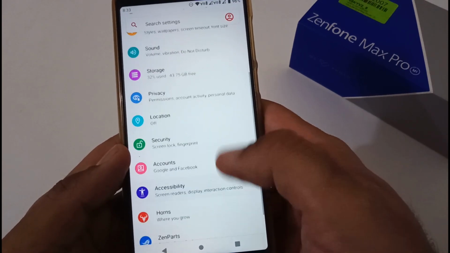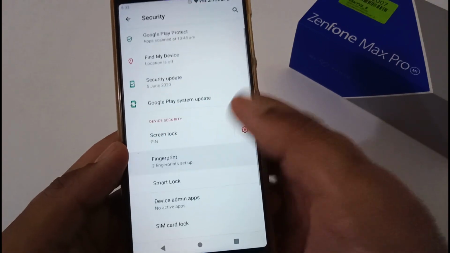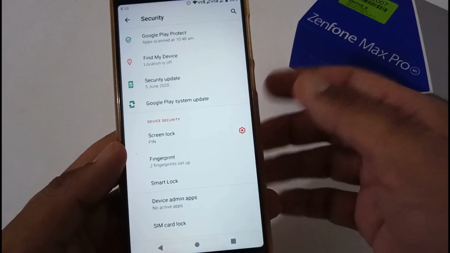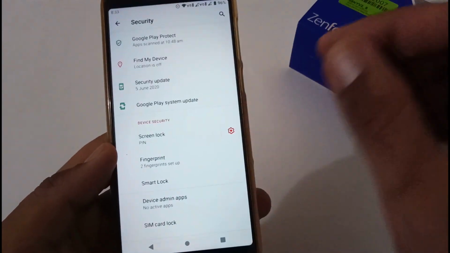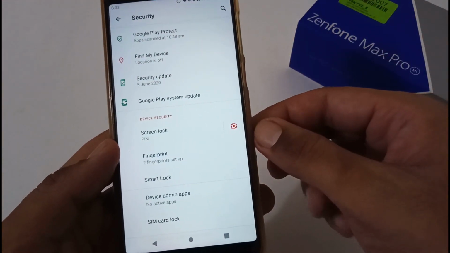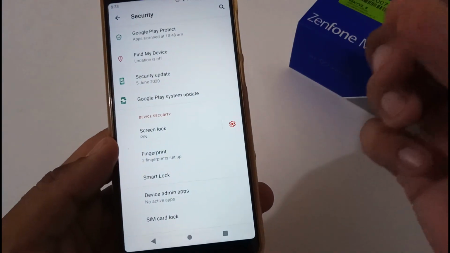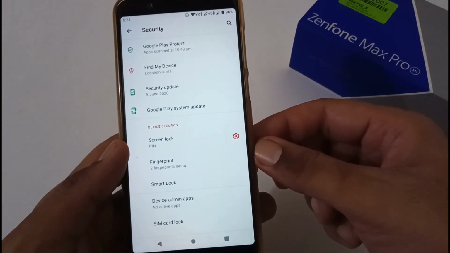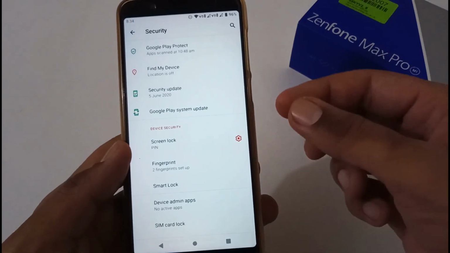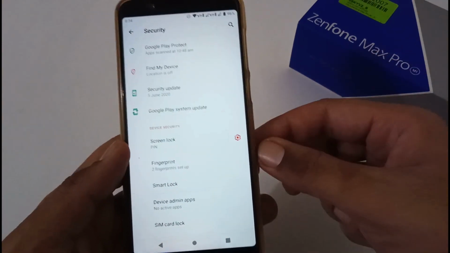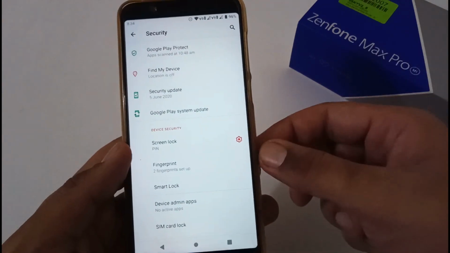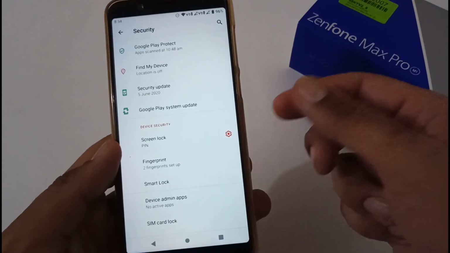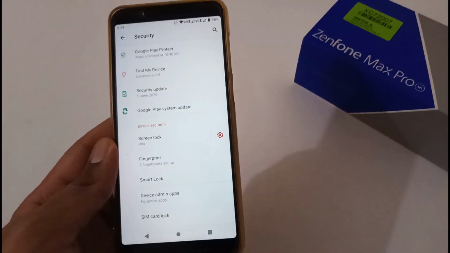Now let's move to the security section. In this PIN, pattern, password, swipe, all are working absolutely fine. Apart from this, fingerprint is also working fine. I haven't faced even a single glitch in terms of the fingerprint scanner. There is a bummer that face unlock is not available in this particular custom ROM. This is really annoying, as now most of the ROMs are equipped with face unlock, and this particular ROM is missing that option.